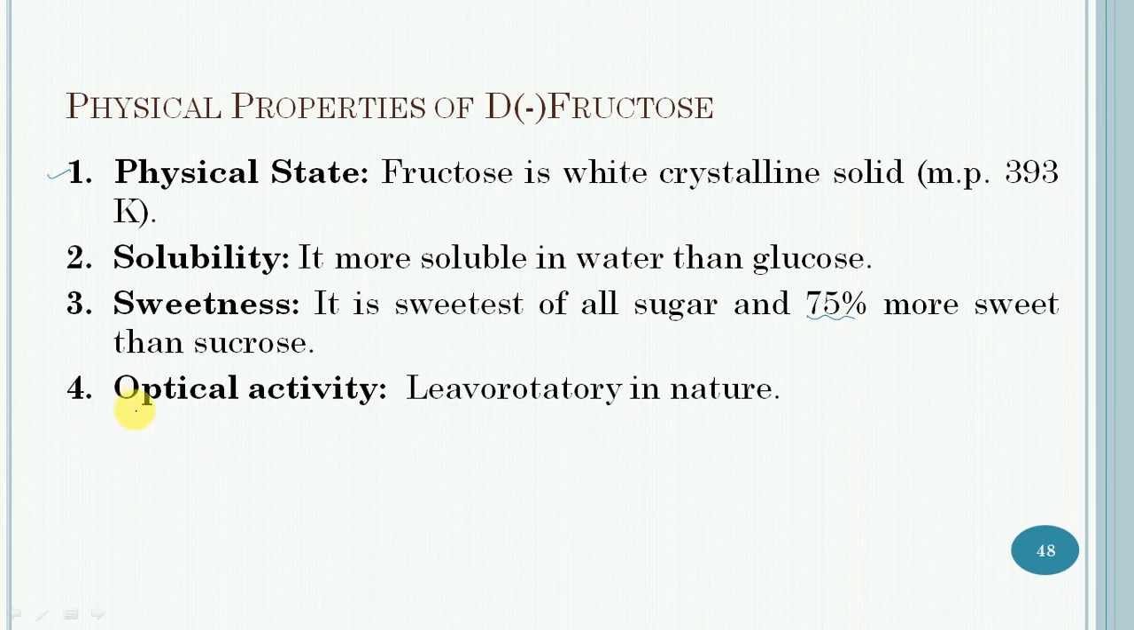Last is the optical activity. It exhibits optical activity and is levorotatory in nature, due to which it is also called levulose. It is the only common naturally occurring monosaccharide having the levorotatory conformation. So it is all about the physical properties of D minus fructose.